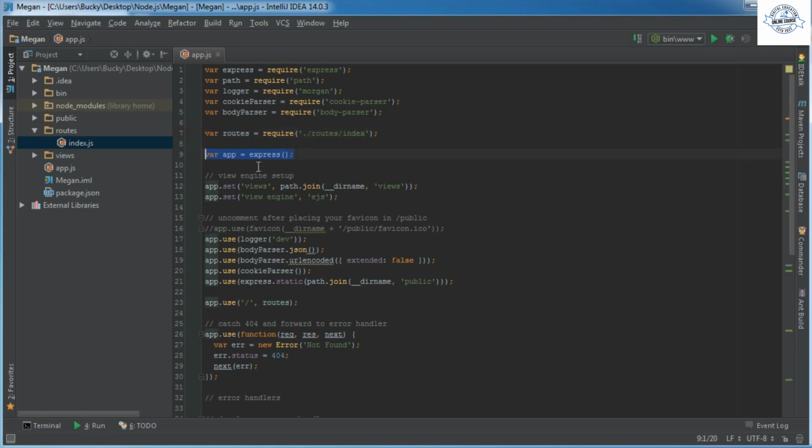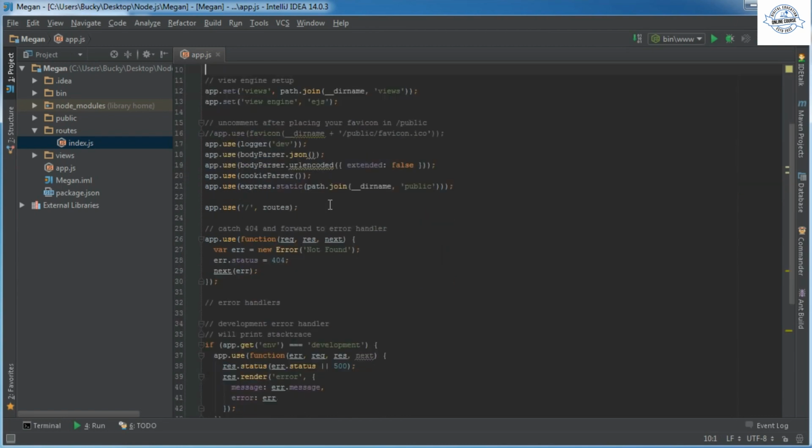Now this line of code you could probably understand from our Connect tutorial. What this does is it's pretty much initializing your app to use Express. In other words, we're saying let Express and let this framework handle all of the user requests. This little chunk of code right here is setting up how the views are handled, and if we chose Jade when we were first setting up our project, then it would of course use Jade as the view engine, but we're using EJS, and I'm going to be explaining to you guys exactly how to use EJS in, well, probably the next tutorial.